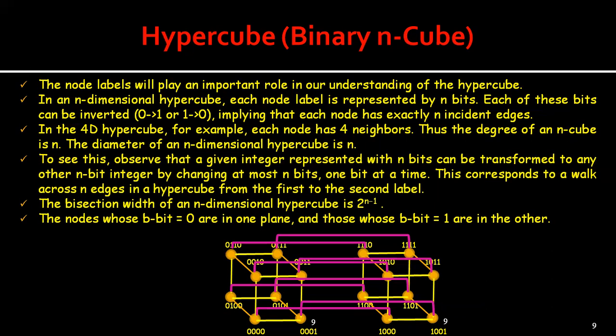Thus using the inductive hypothesis, the hypercube of dimension n has (n minus 1) into 2 power n minus 2, times 2, plus 2 power n minus 1, which equals (n minus 1) into 2 power n minus 1 plus 2 power n minus 1. Further solving, we get (n minus 1 plus 1) into 2 power n minus 1, which is equal to n into 2 power n minus 1 edges. This is how we can prove it using mathematical induction.